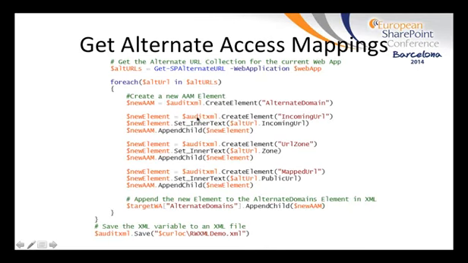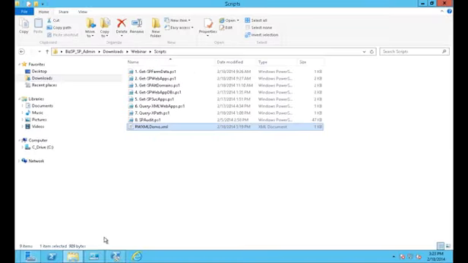We create element, alternate domain, another create element, incoming URL, which is going to go under alternate domain. That's controlled here by the new aam.appendChild new element. So it takes this element that we just created and adds it to the alternate domain element. Finally, once the alternate domain element is fully populated, we take that whole tree structure and append it to alternate domains. Then once we're done there, we save that to the file system again. So to demonstrate,